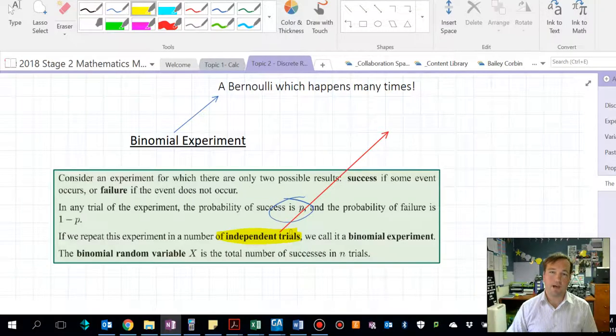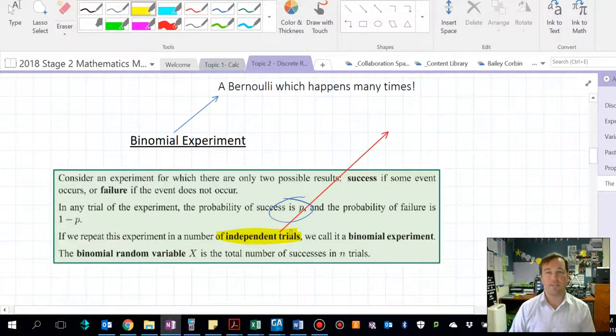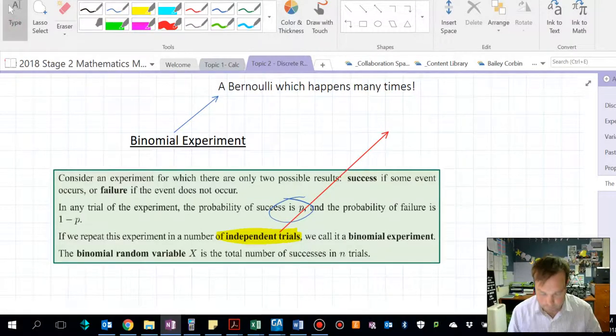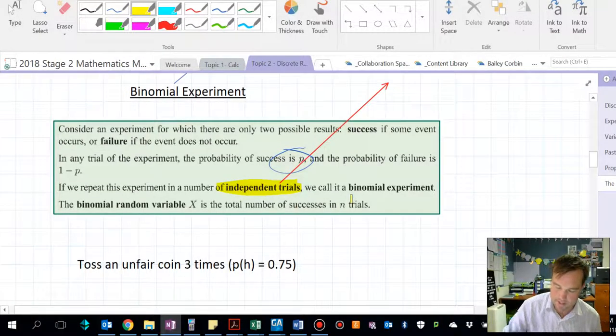An example of a binomial type experiment that wouldn't be independent might be tennis sets. Say you're playing sets of tennis against someone, and your confidence increases if you win and decreases if you lose. The probability of you winning and losing each successive set changes. So if the probability of losing changes based on what happened previously, then it's not independent, and therefore we would not apply any of this maths to it. So the maths that follows only applies if it's independent trials. Alright, so binomial variable x is the total number of successes in n trials.